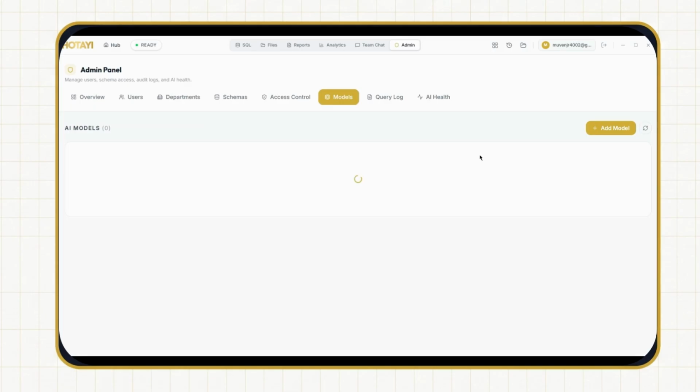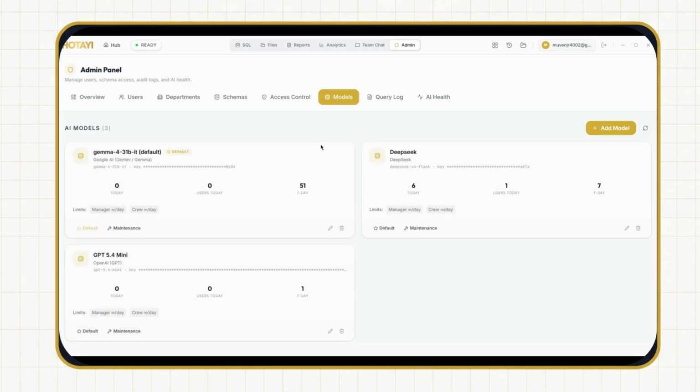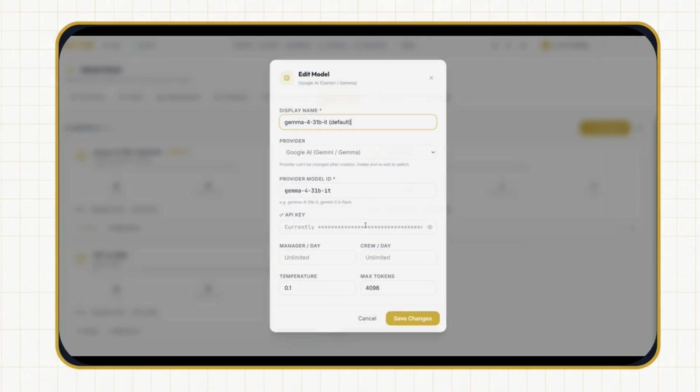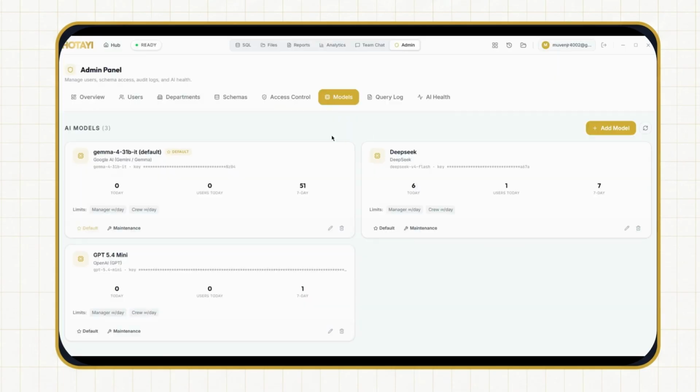Under the model section, which is the most important thing, they can manage the models and play around with them. More importantly, they can limit the cost by role. A manager can have more limits, or a crew member can have less. This is purely for business purposes.